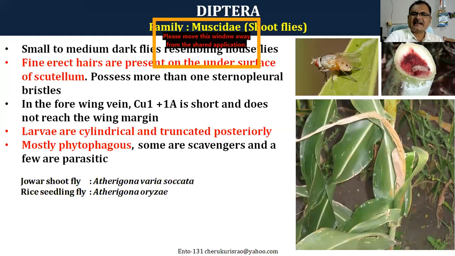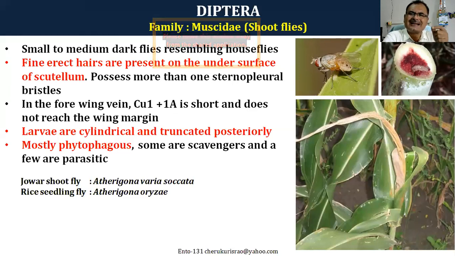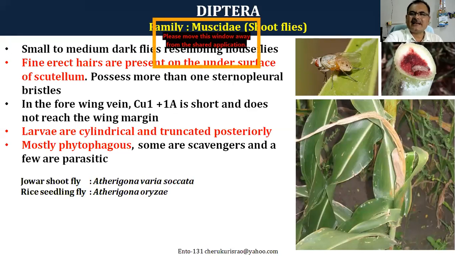And the larvae are cylindrical and phytophagous. And these flies lay the eggs near the shoot, and the larvae penetrate into the shoot and cause serious damage to it. Jowar shoot fly and rice seedling fly. Jowar shoot fly is very important, and the farmers lose the crop at the early stage because of the shoot fly. They sometimes lose 100% of the crop. Muscids are the smaller flies. We call them shoot flies.